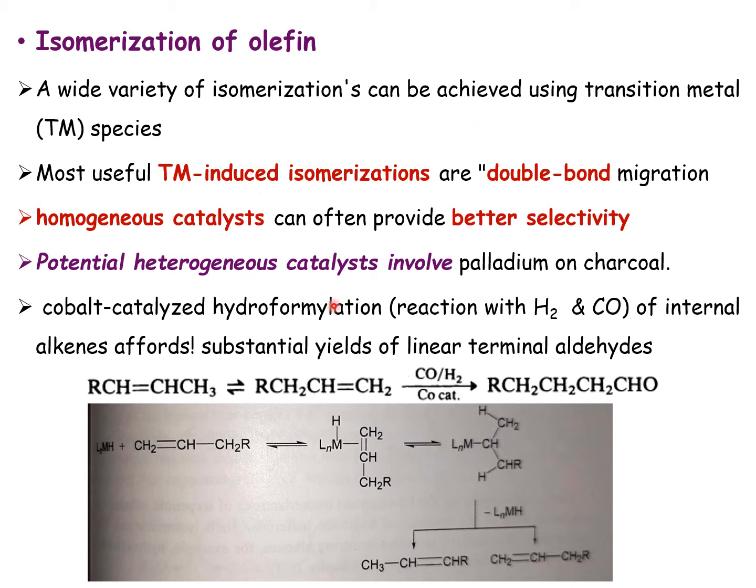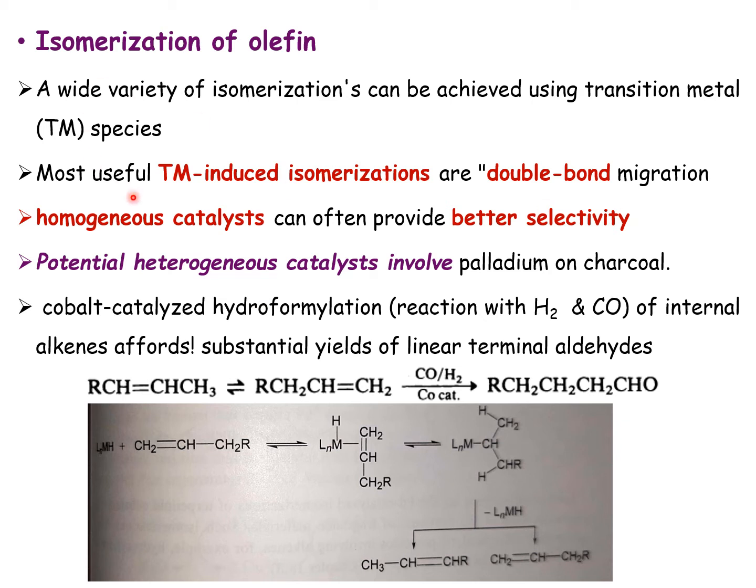Basically, the reaction proceeds by transition metal induced isomerization of the double bond, and often homogeneous catalysts behave better than heterogeneous catalysts, particularly in selectivity. In this regard, palladium on carbon is known as a commercial heterogeneous catalyst for olefin isomerization.